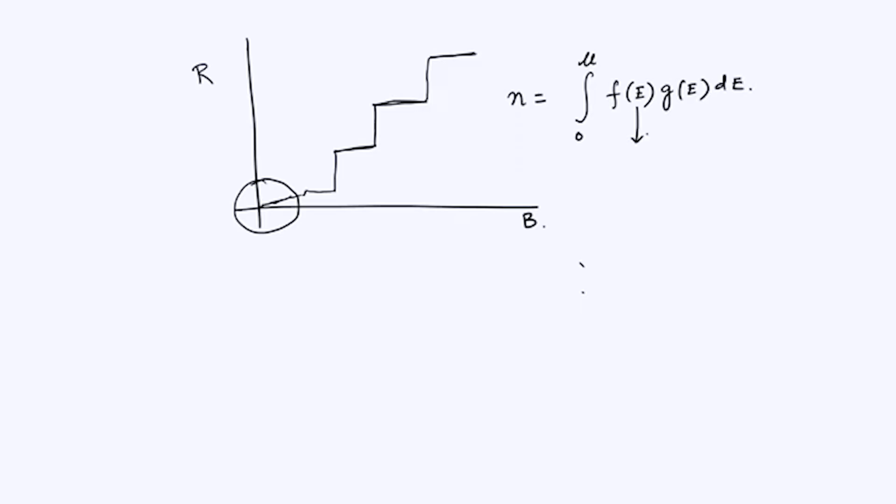This E is the energy of the electrons in presence of a magnetic field. We do not know as yet what that is, but this is a general formula. This is for the density of electrons, or the total number of electrons, because you have integrated the density of states. Either I write n, and then if I divide it by V, that becomes the density of carriers.